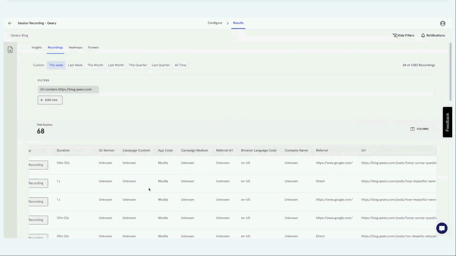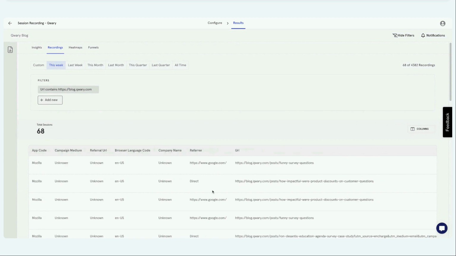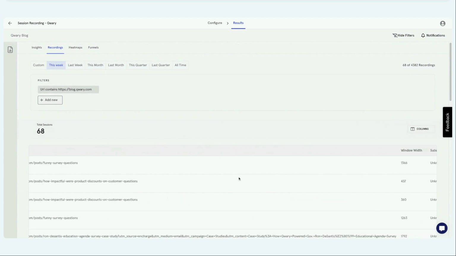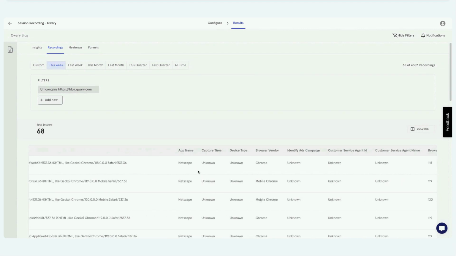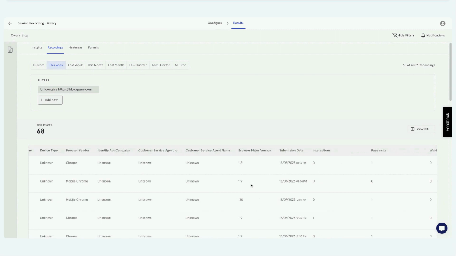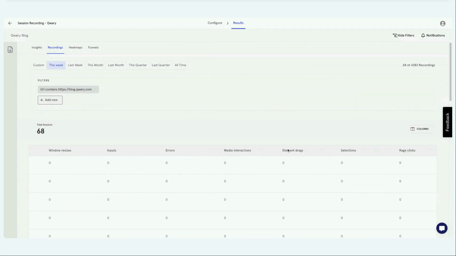On this table, you also get information like the browser information, the referral URL, and which page they are visiting. If the survey variable is passed, that information is also available. There is a lot of other important information that you can quickly check out. And you can also use this information to create filters.